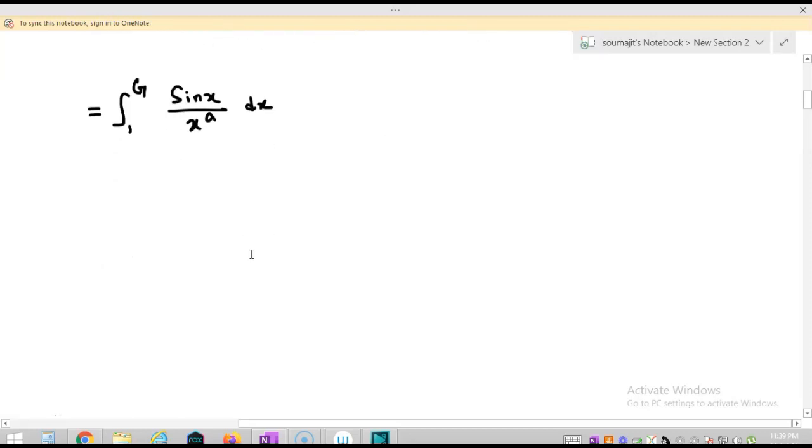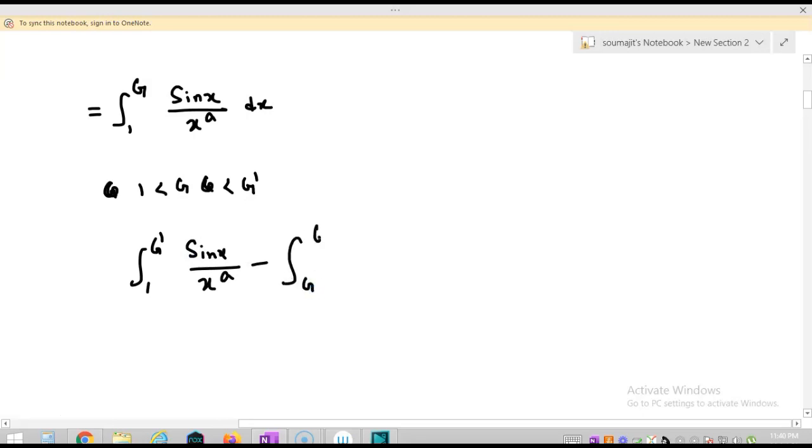For this, I am taking a point which is more than g, that is, I am considering a point g dash with 1 less than g less than g dash. Then the integration from 1 to g dash of sin x by x to the power a minus the integration from 1 to g.